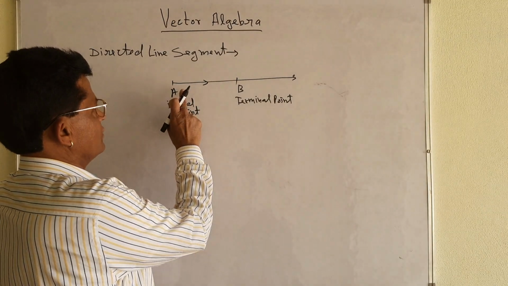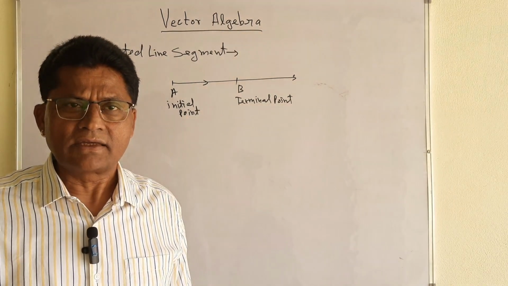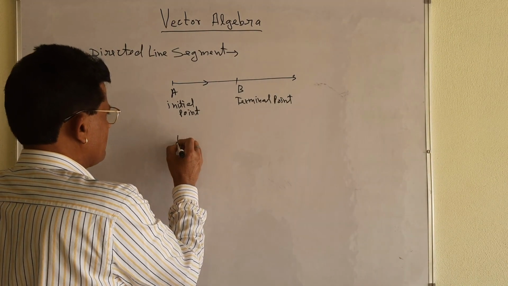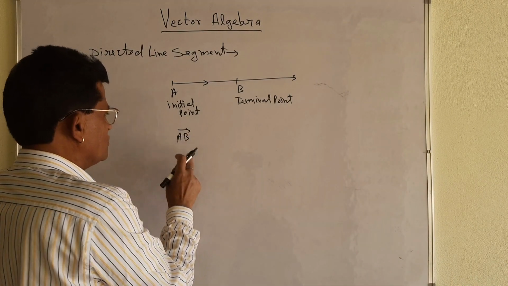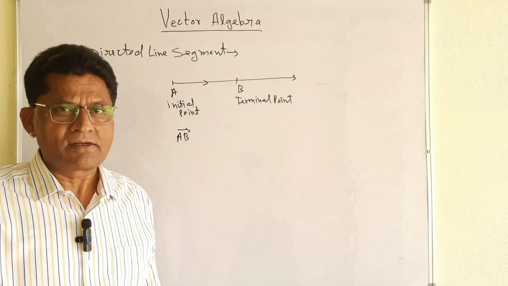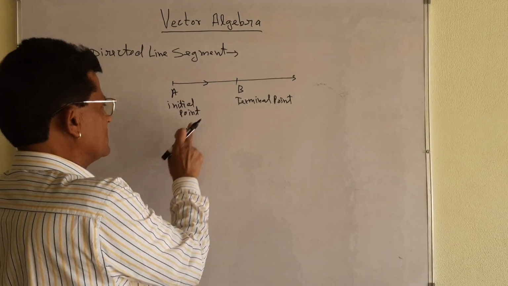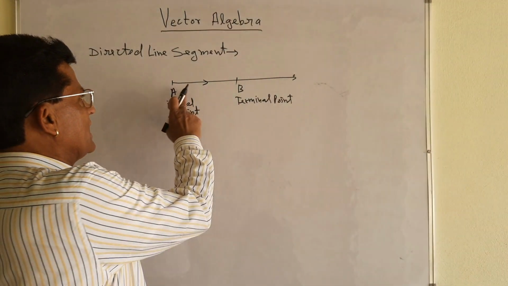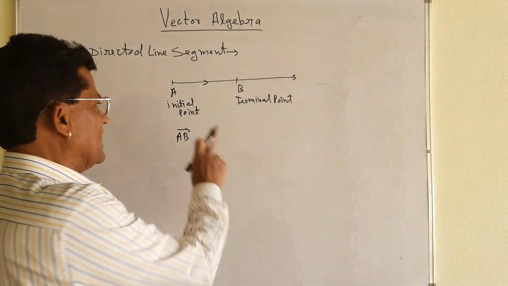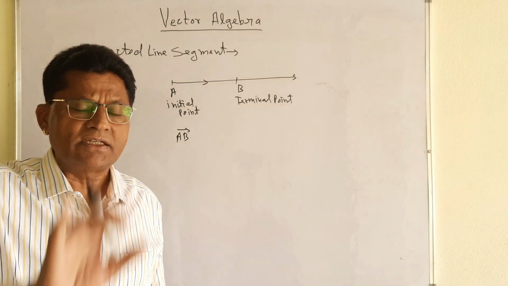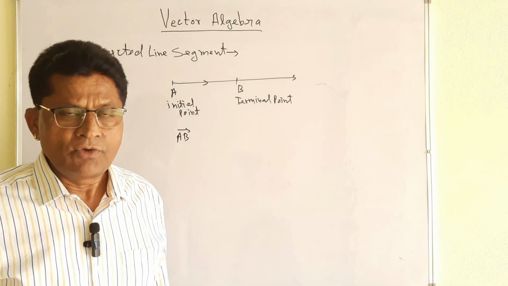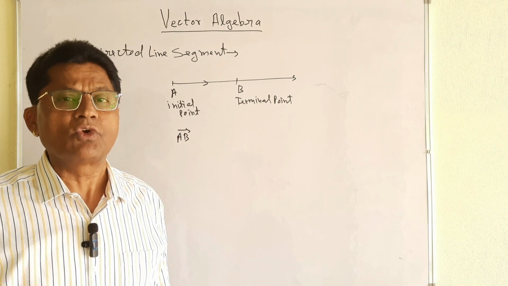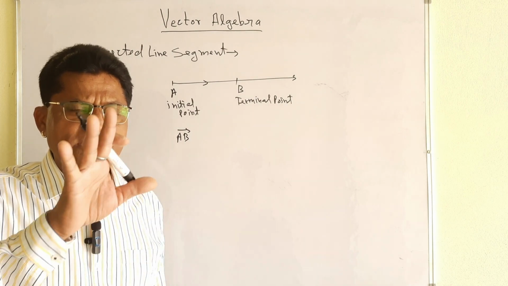Okay, let me take vector. How will you write the vector? Vector AB. You must give the arrow. Arrow means vector. Actually, without this arrow, AB is the distance, the length of the line segment AB. And whenever you put the arrow, it changes into a vector quantity. Vector quantity means having magnitude and direction. Scalar quantity has only the magnitude.